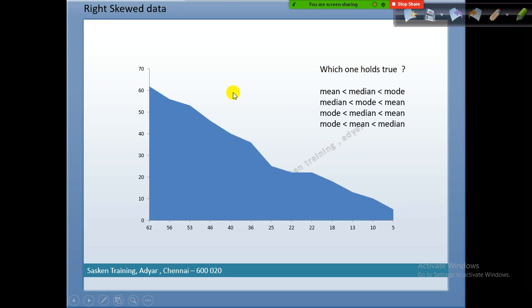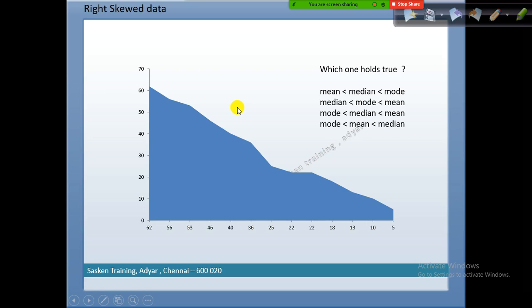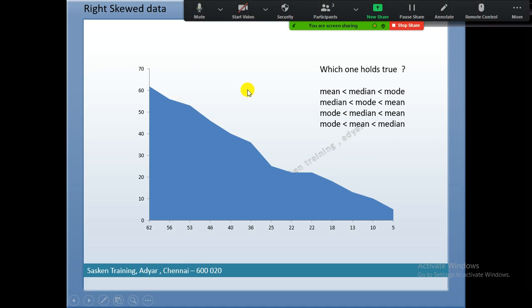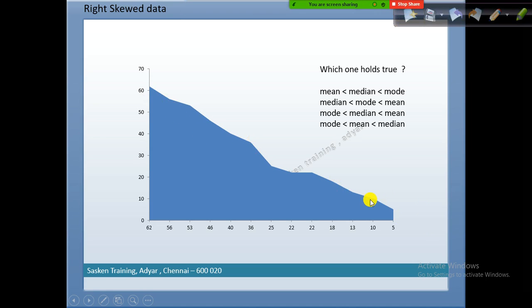Okay, so when I plotted the given data, the customer has given me the data, I plotted it in a histogram. In Excel sheet you have something called a histogram option. After plotting the data, I can see a pattern. This is called a distribution pattern. If you look here, it is gradually falling down.